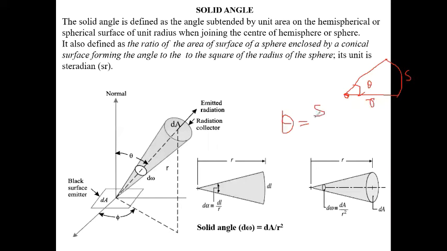For any length of the arc, you can find this. So this is called the angle of the curve.